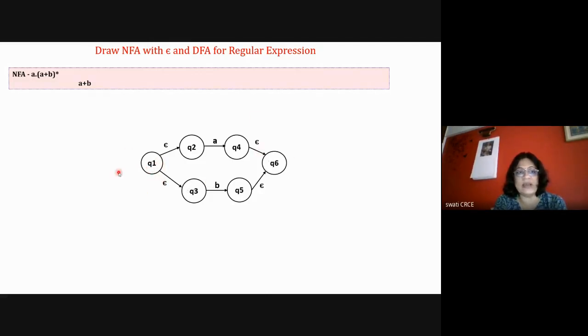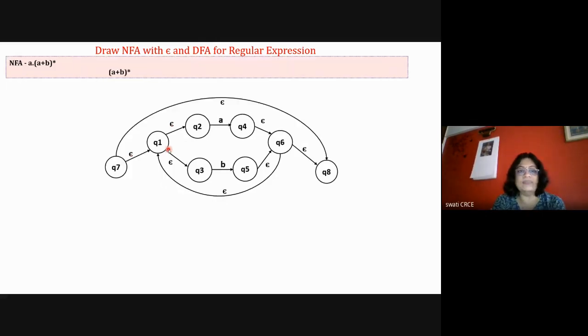Six states are there. The diagram for either A or B is done. Now this is not a complete diagram; we have to take its star closure.